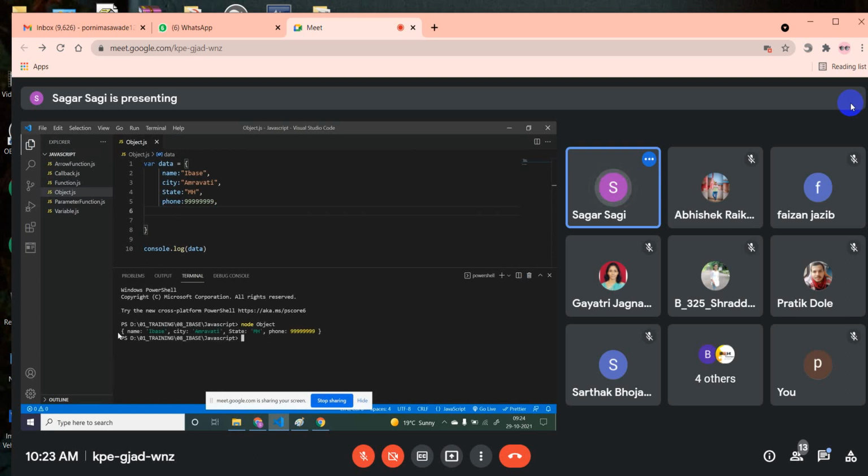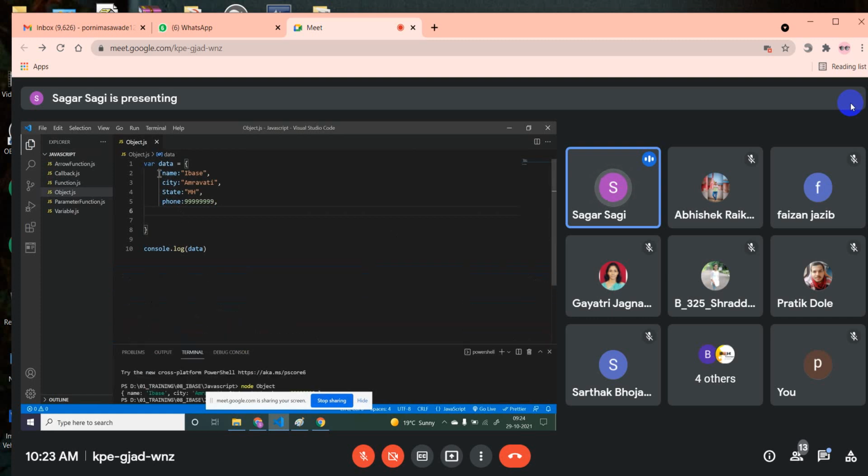Now see, you got the entire object. So now you are just printing the entire object. Suppose you want to access any one property. You want to read or access any one property using programs. So how can we do that? Just here we will write console.log. Now in this I want to print only this CT.